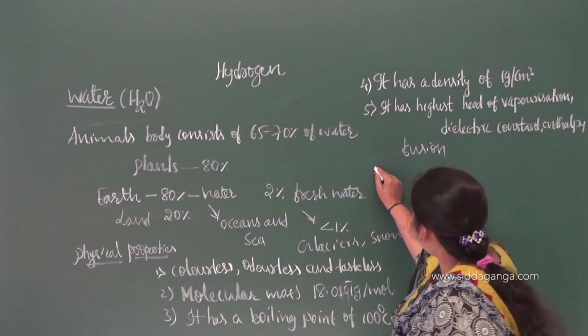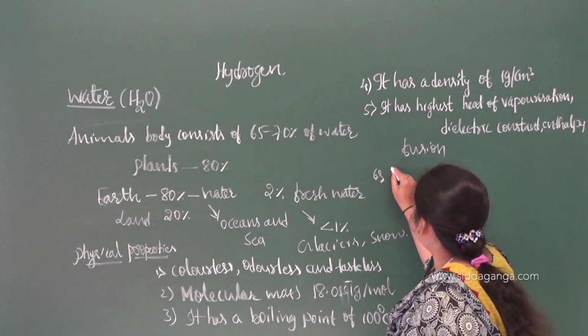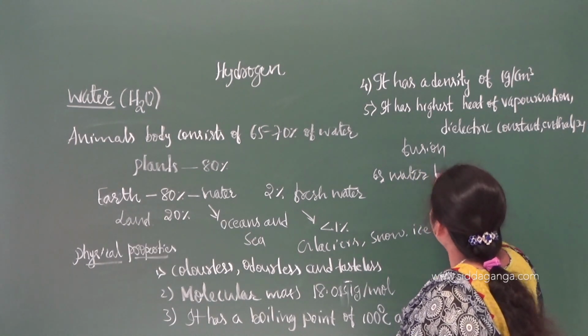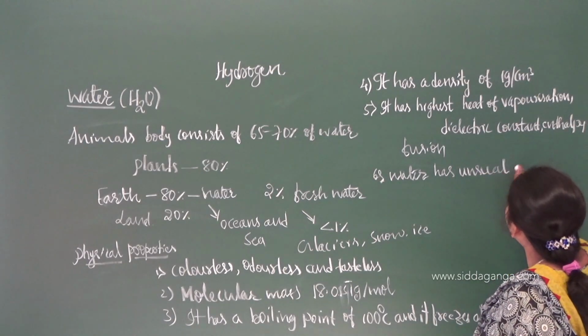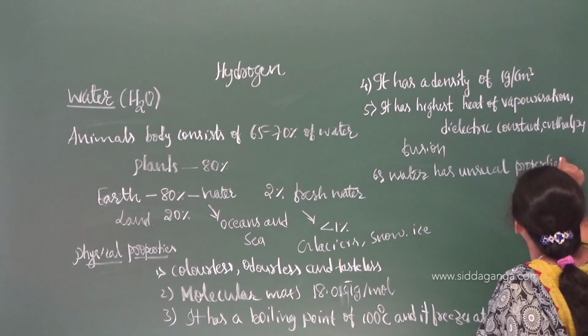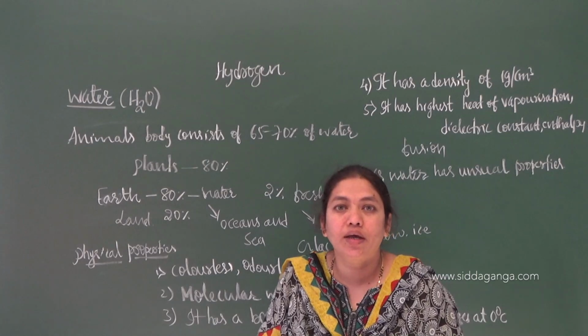So what is the cause for that? Water has unusual properties, or we can say abnormal properties of water.